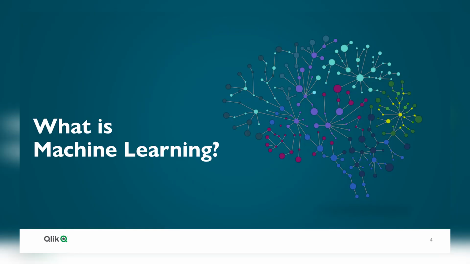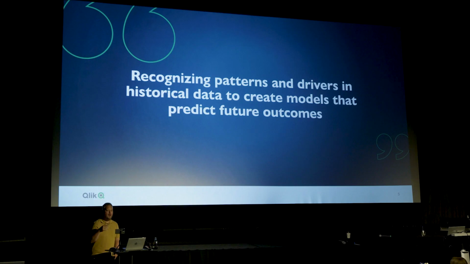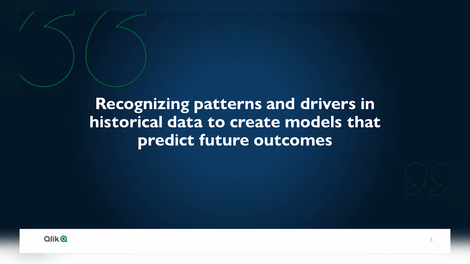So what is machine learning? Machine learning is a branch of AI and data science focused on recognizing patterns and drivers in historical data to help predict future outcomes. It's used in all industries in areas such as sales forecasting, churn reduction, customer acquisition, inventory optimization, spend analysis, and much, much more.